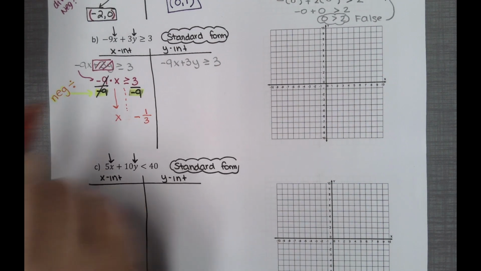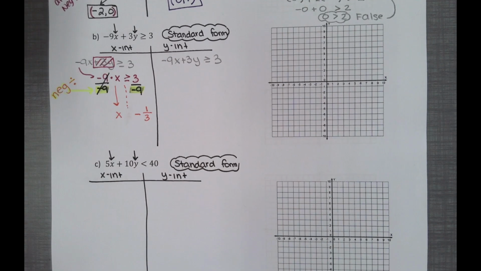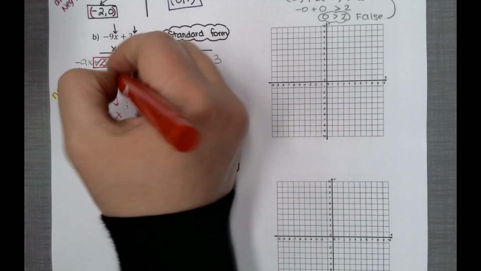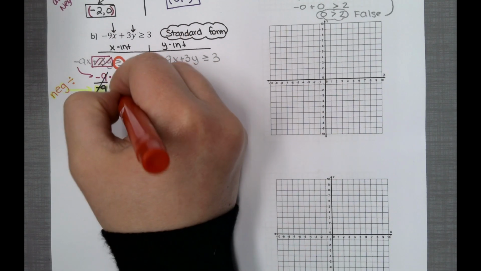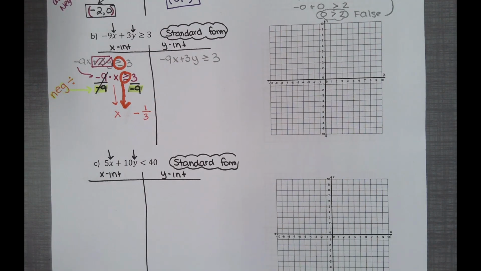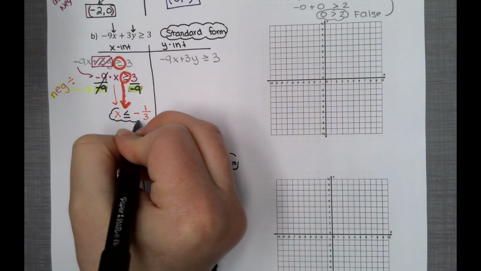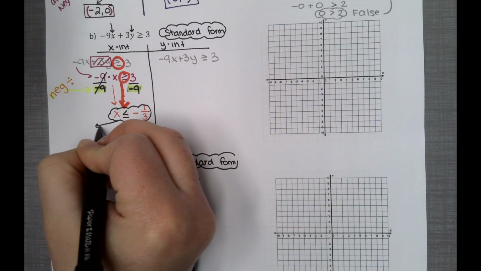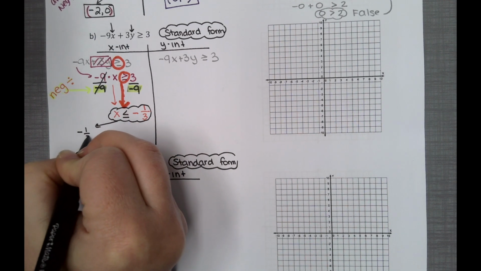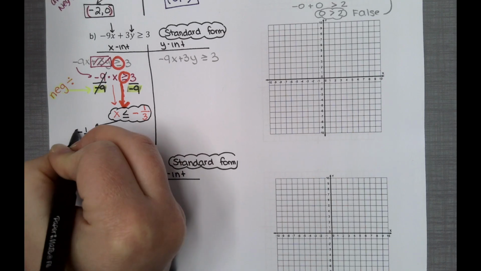Here, did we multiply or divide by a negative number? Yeah, we did. This is negative 9. So this inequality symbol, when we drag it down, needs to be flipped to the other side. So we got a less than or equal to. Thinking bubble, because this is not our x-intercept. X-intercept is a point, so we got negative 1/3, comma, 0. Close it and open it.